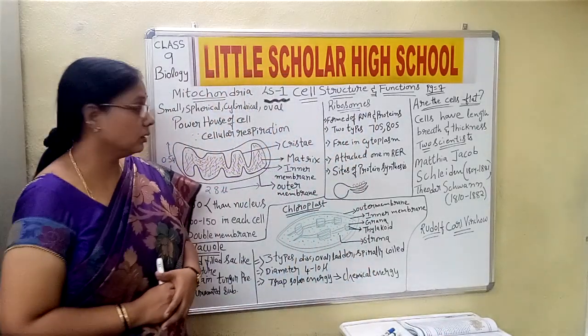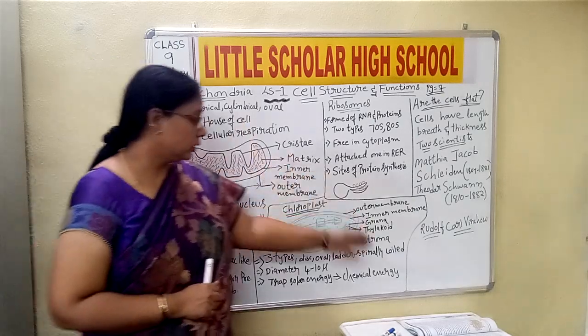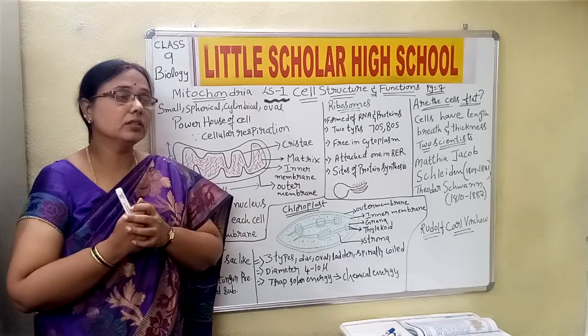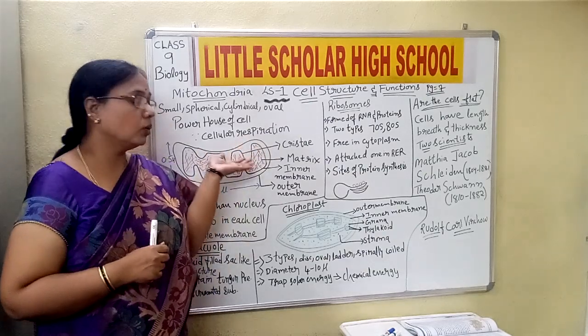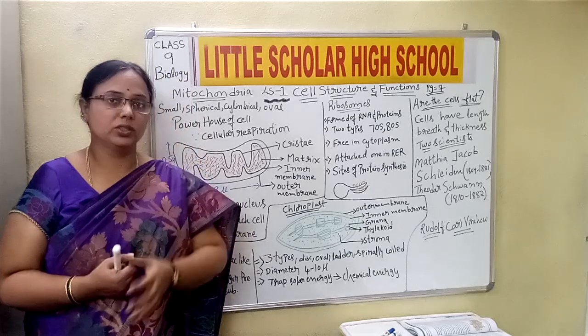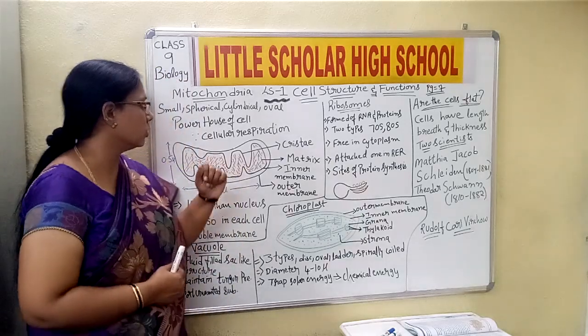I am mentioning this because Janus green B is a chemical substance used to trace out or find the mitochondria, and it can be one of your 1 mark questions. Okay, children? Now let us go into the mitochondria.